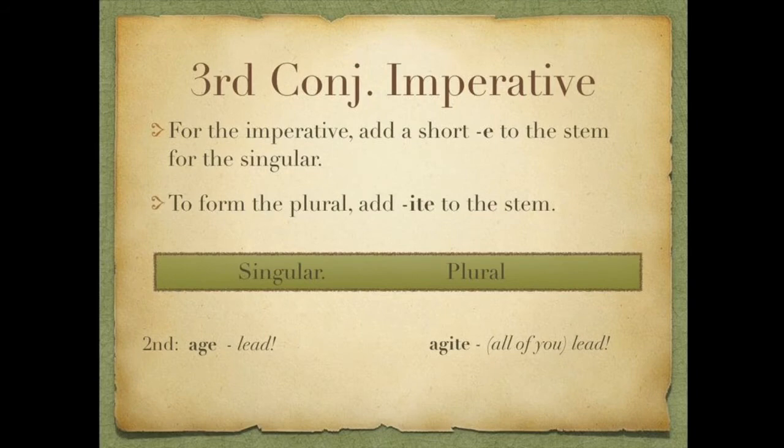When we get to the formation of the imperatives for third conjugation, again, that short E is going to give us problems. Since we dropped the whole ERE to form our verbal stem, we need to add the E back for the imperative singular. So for our model verb, we get age, lead. To form the plural imperative, we add an ite to the stem. So agite, all of you lead. So in the singular imperative for third conjugation, we have an E. In the plural imperative, we have an ite. So E for singular, ite for plural.